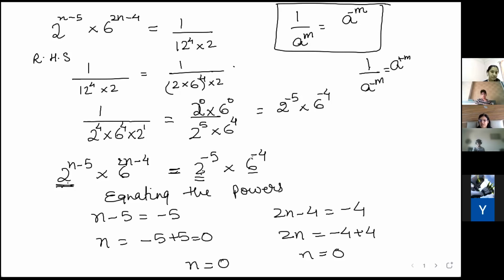You're asking that, right? Yes, ma'am. You did it earlier. Earlier that was a simplify question, because there you had other things to find out. Here they have asked to find the value of n. So here we have to equate the power of LHS and RHS. For that we need the same bases.